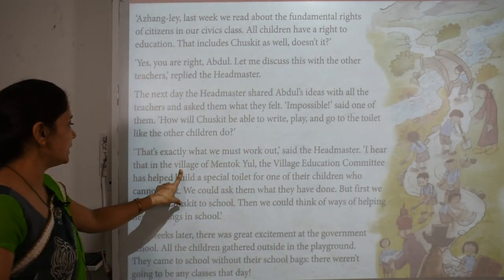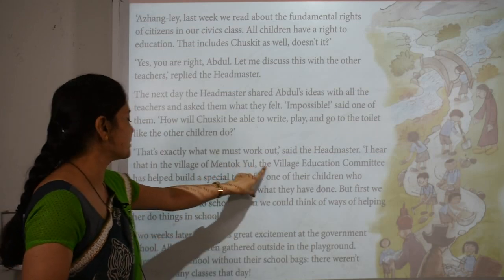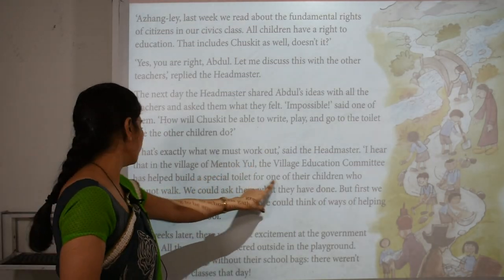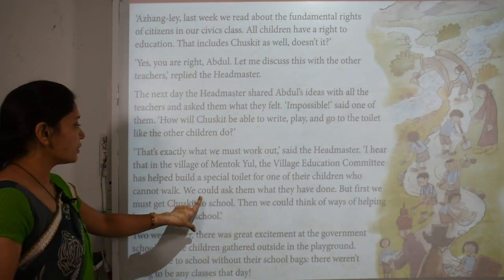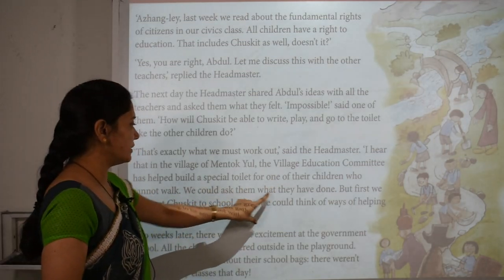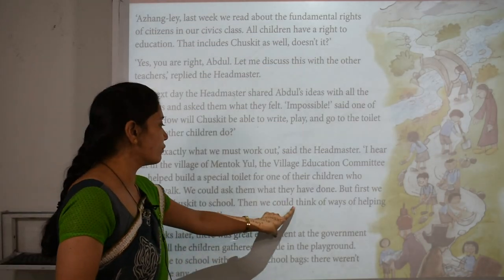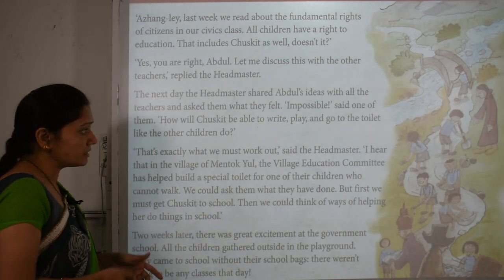I hear that in the village of Mantokul, the village education committee has helped build a special toilet for one of their children who cannot walk. We could ask them what they have done, but first we must go get Chaskit to school, then we could think of ways of helping her to do things in school.